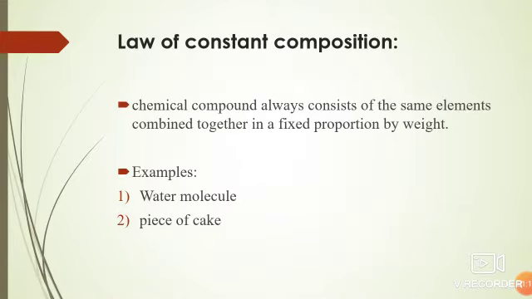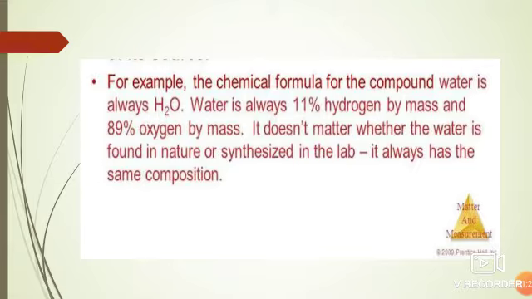Next is the law of constant composition. What is the law of constant composition? According to this law, a pure chemical compound always consists of the same elements combined together in a fixed proportion by weight. For example, we will take the examples of a water molecule and a piece of cake. In the case of a water molecule, the chemical formula for the compound water is always H2O. Water is always 11% hydrogen by mass and 89% oxygen by mass. It doesn't matter whether the water is found in nature or synthesized in the lab. It always has the same composition.